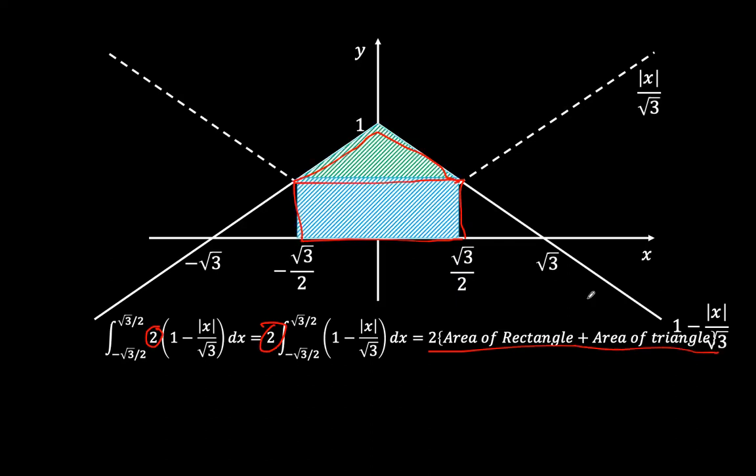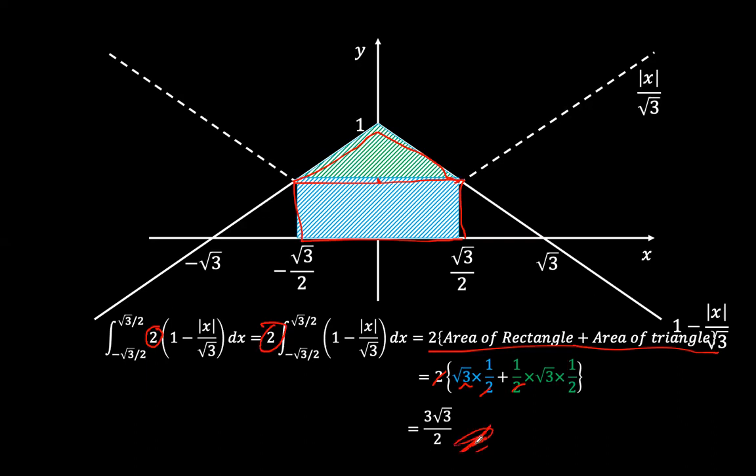Now, the area of the rectangle: the length is twice root 3 over 2, which is root 3, and the height, midway, is a half times a half. And then for the triangle, a half times base times height, which is a half, and the base is still root 3. The height is going to be a half. As you can see, these 2 and these 2 cancel. These 2 and these 2 cancel. So we're going to be left with root 3 plus root 3 over 2, which is 3 root 3 over 2. And this is the answer that was expected.